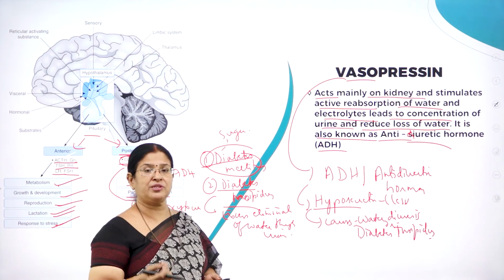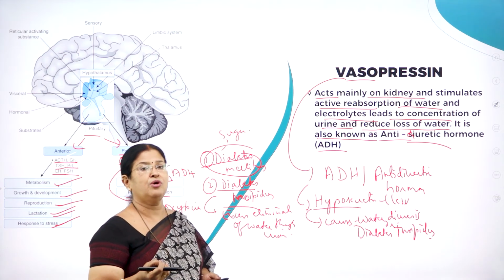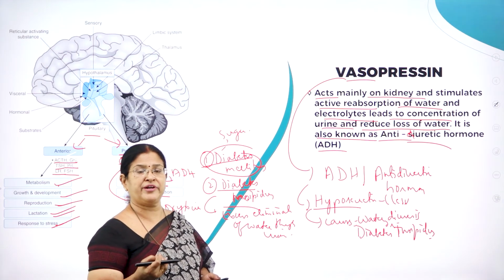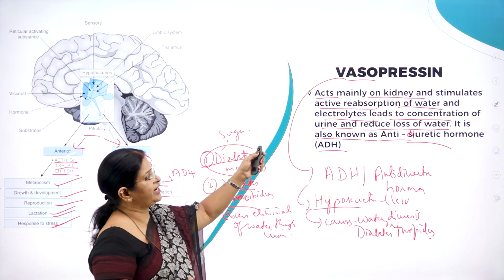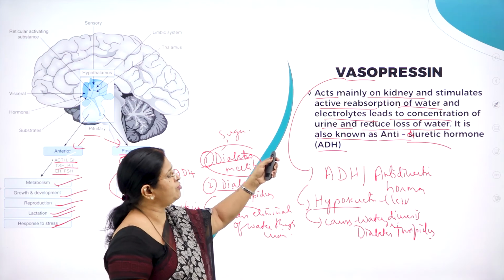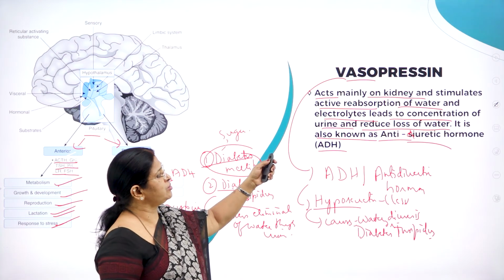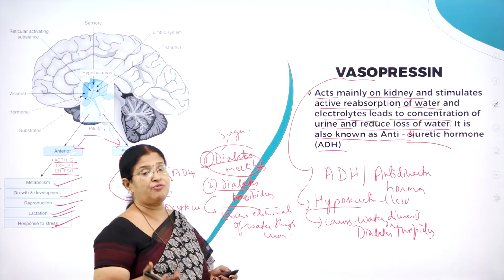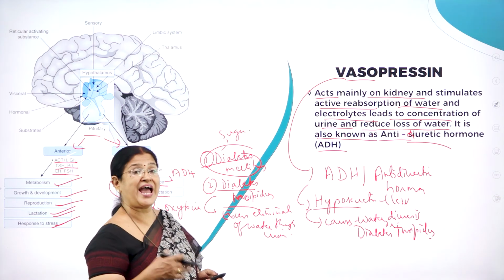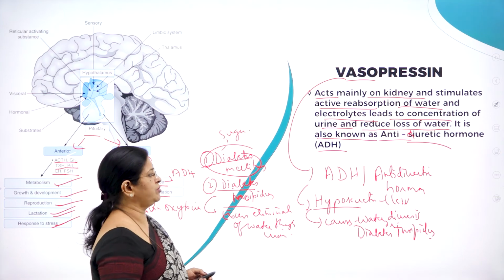Oxytocin and vasopressin, the two very important neurohormones of the posterior pituitary, have a great role to play in the human body. Vasopressin acts mainly on the kidney and stimulates active reabsorption of water and electrolytes, leading to concentration of urine and reduced loss of water from the urine. Hence it is called antidiuretic hormone.